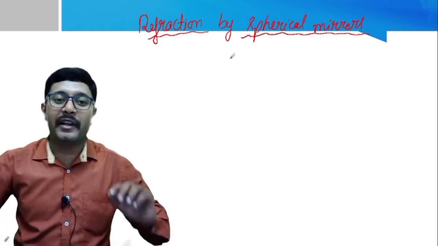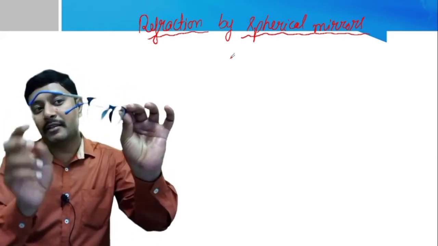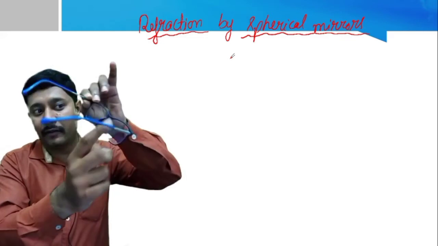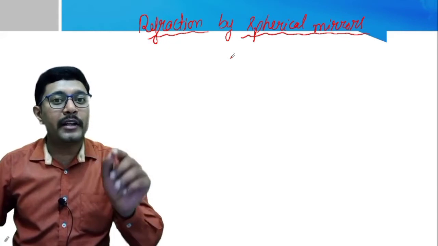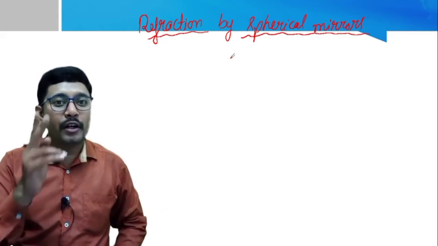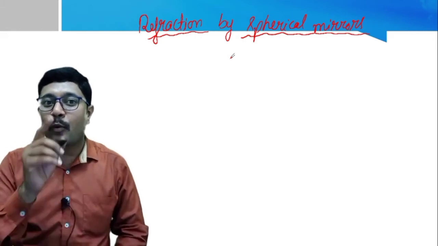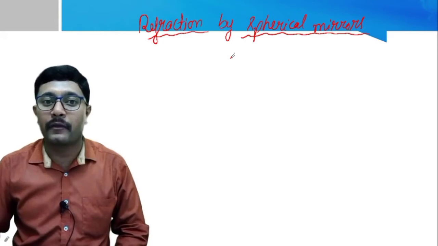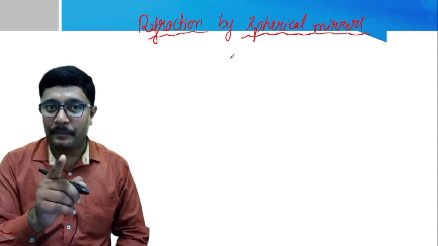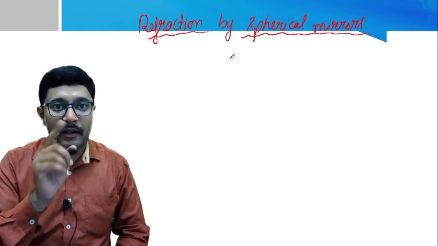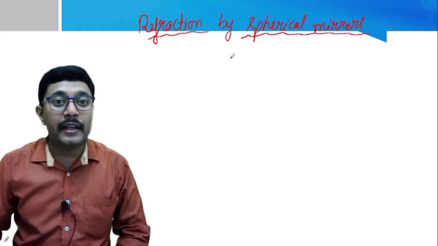For example, I will take the spectacle. If you look here, this lens is bounded by two surfaces. One is this side and another one is this side. Clear? I will repeat again. Lenses are transparent mediums which are bounded by two surfaces, out of which at least one surface should be curved. I will repeat again. Lenses are transparent mediums in which at least one surface is curved. Clear? These are called lenses.